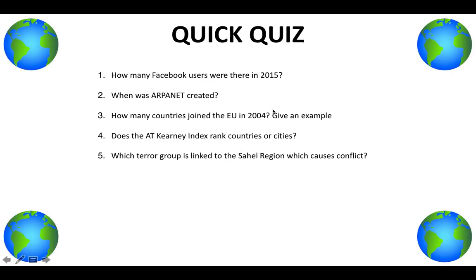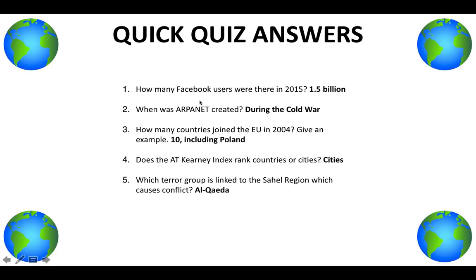I've got a quick quiz here just to recap everything, if you'd like to do so. Press pause now. And here are the answers. How many Facebook users were there in 2015? 1.5 billion. When was ARPANET created? During the Cold War. How many countries joined the EU in 2004? Give an example. 10, including Poland. Does the AT Kearney Index rank countries or cities? It ranks cities. Which terror group is linked to the Sahel region, which causes conflict? Al-Qaeda. So you obviously won't get questions like this, just 1-mark questions. But these facts do make a difference in your 12 markers, your assessed questions.